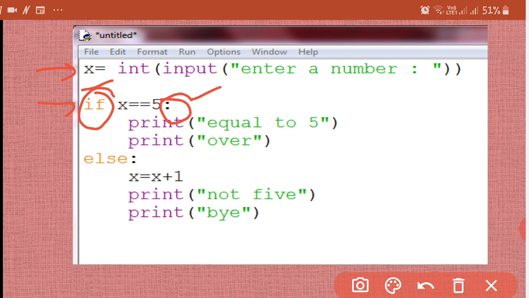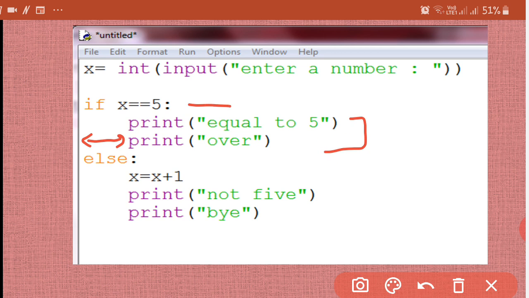And then you can see that a little space is left here. Both these statements fall under the body of this header line, meaning the compound statement, and are executed as a single unit. So first of all, this statement will be executed, then this statement will be executed. Clear? So this is an example of a compound statement. Again, else is also a keyword, so this is also a compound statement.